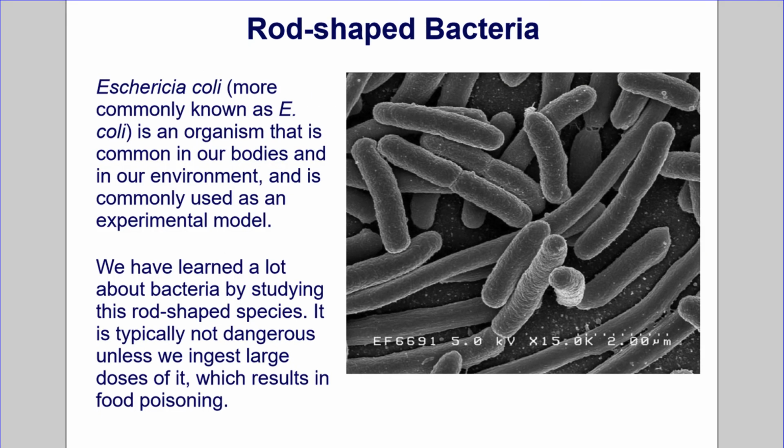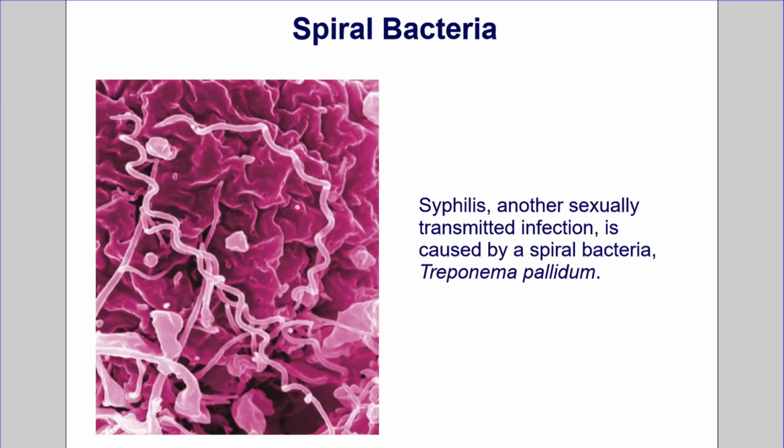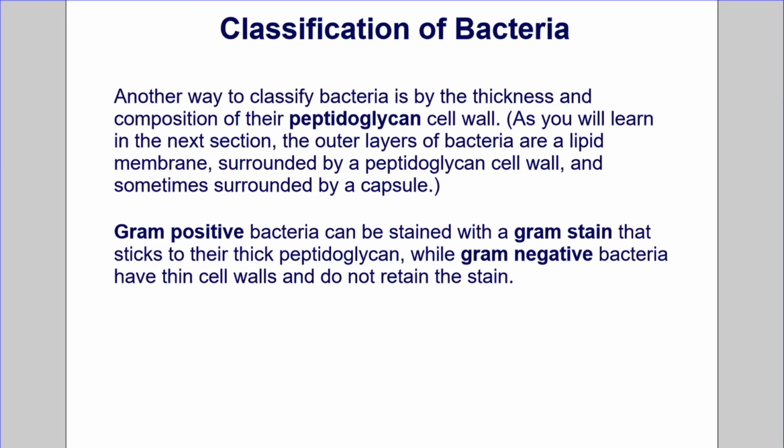Rod-shaped bacteria. Escherichia coli, more commonly known as E. coli, is an organism that is common in our bodies and in our environment, and is commonly used as an experimental model. We have learned a lot about bacteria by studying this rod-shaped species. It is typically not dangerous unless we ingest large doses of it, which results in food poisoning. Spiral bacteria. Syphilis, another sexually transmitted infection, is caused by a spiral bacteria, Treponema pallidum.